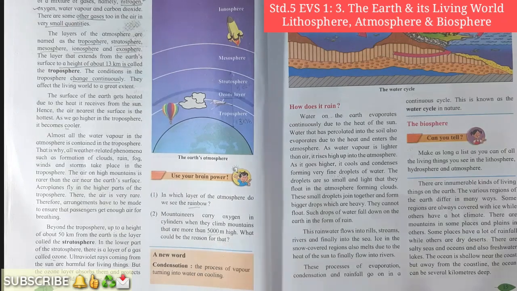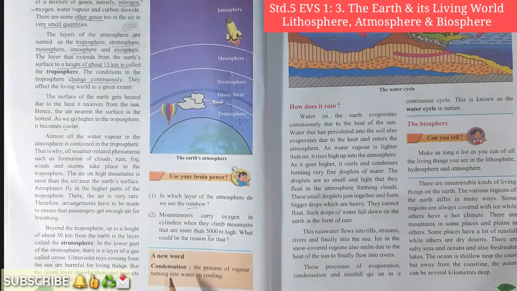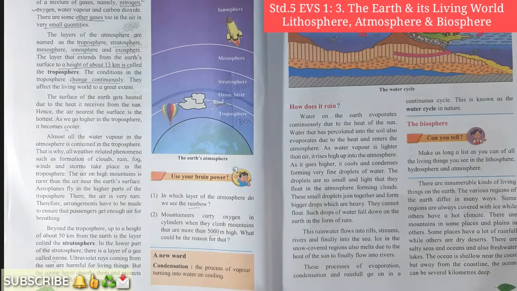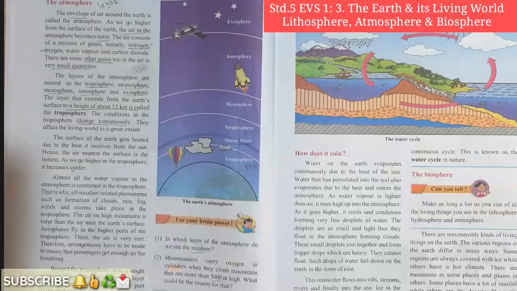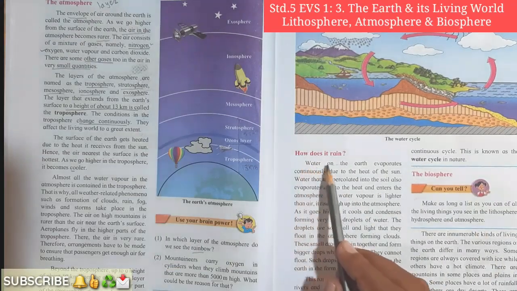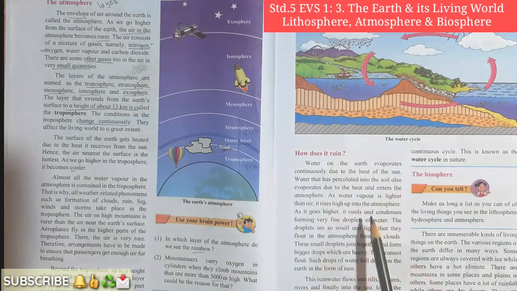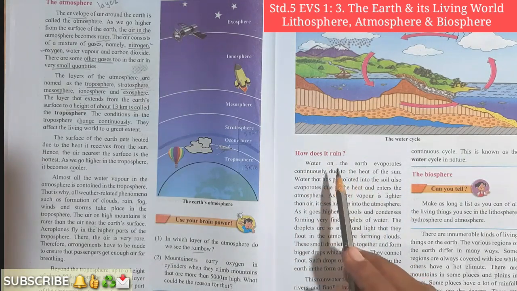Students, here a new word is given, that is condensation. Yes, we are going to study about how it rains. There we are going to study this concept, condensation. What is condensation? The process of vapor turning into water on cooling is called condensation. Students, just now I told you that we are going to study about the water cycle, or how it rains. Let me read first for you, then I will explain it to you.